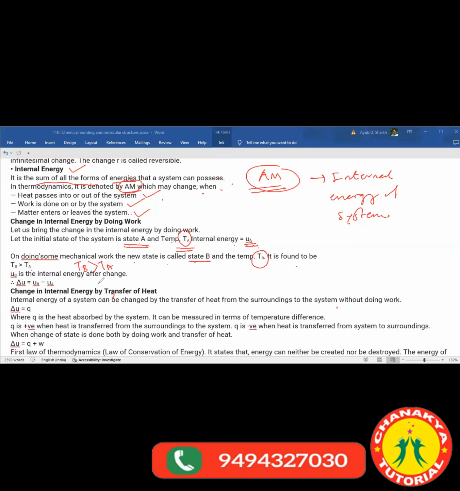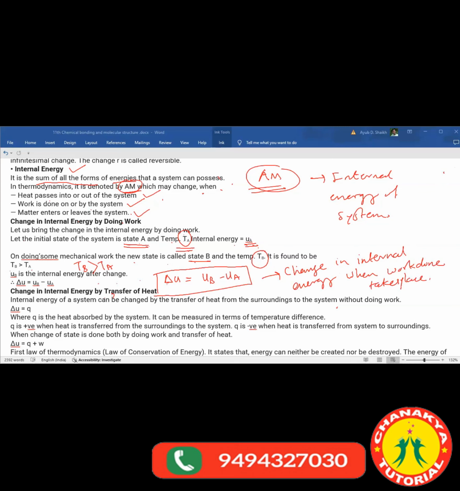Now UB is the internal energy after the change. So what would be the change in internal energy? Delta U. Delta is nothing but denoted by the change. It is nothing but a change, right? So delta U is equal to UB minus UA, right? This is the change in internal energy when work is done.